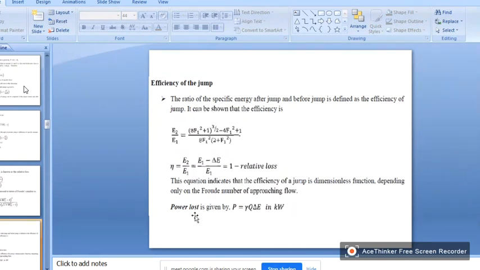And if you want to calculate the power lost, P is equal to gamma Q into delta E, in kilowatts. If you want to calculate how much power was lost because of the jump, it is the unit weight of the water into discharge into energy loss, that is E1 minus E2. If you multiply these three terms, you will get the power lost in kilowatts.